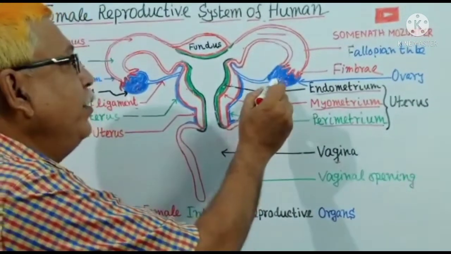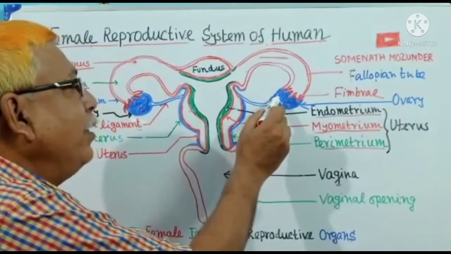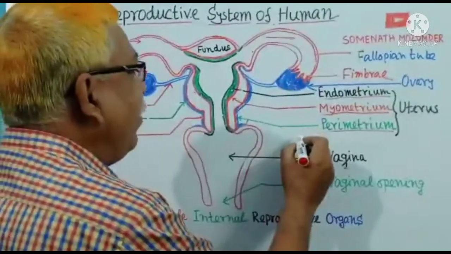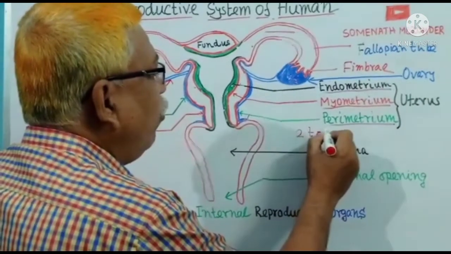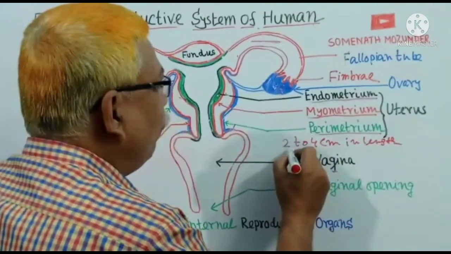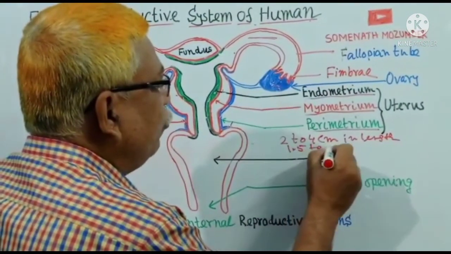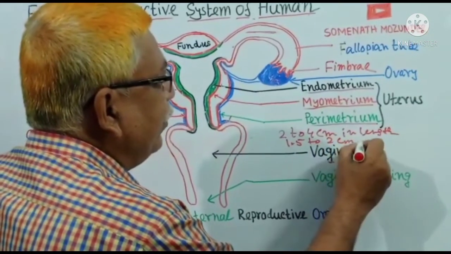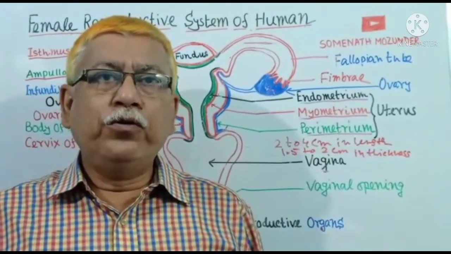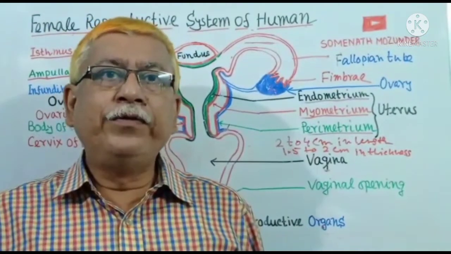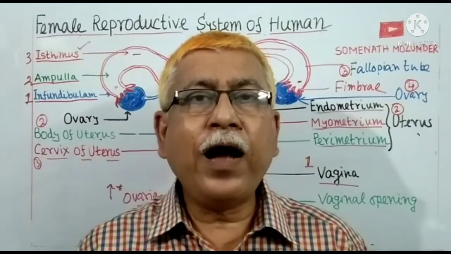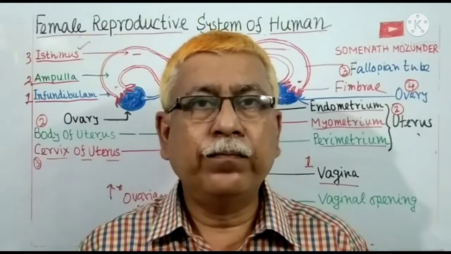Each human ovary is whitish in color and oval shaped. Each ovary is about 2 to 4 centimeter in length and 1.5 to 2 centimeter in thickness. Human ovaries produce ova and female sex hormones. So this is female reproductive system of human.